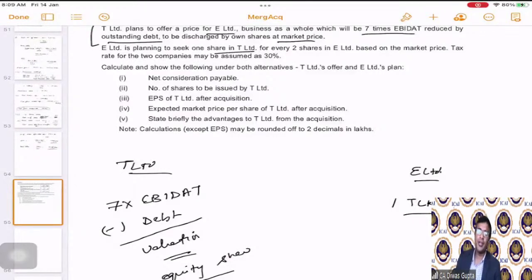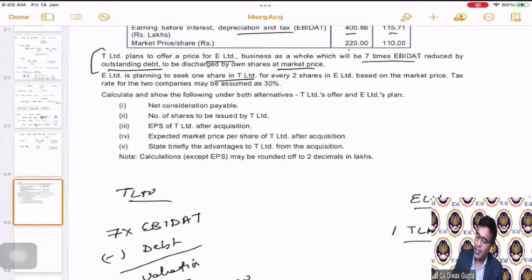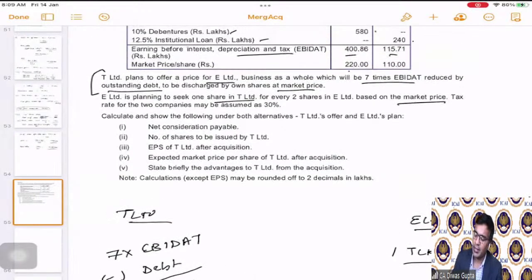We will prefer that you issue us your 1 share against the 2 shares that we have. That means the swap ratio they are saying is 1:2 or 0.5:1. And this is again based on the market price. How they have calculated 1:2 is, if you see the price also, it is of the same indication. 110 by 220 is 1:2. Correct?